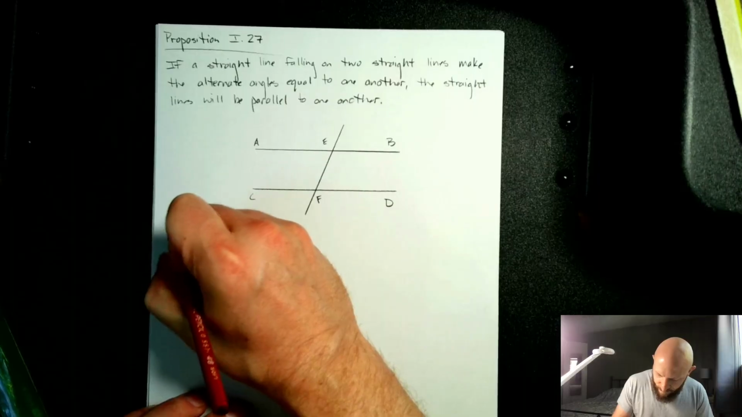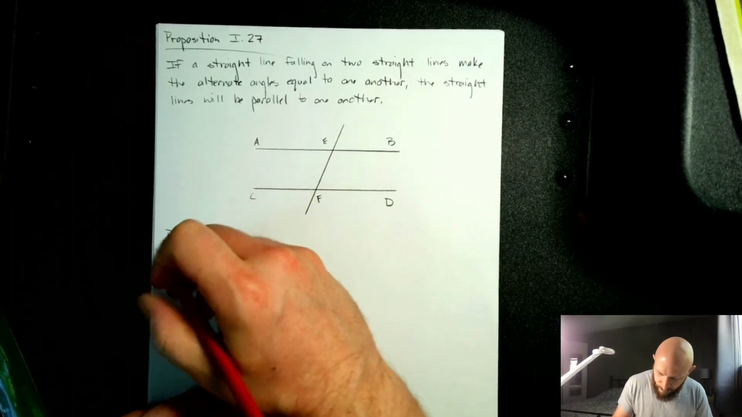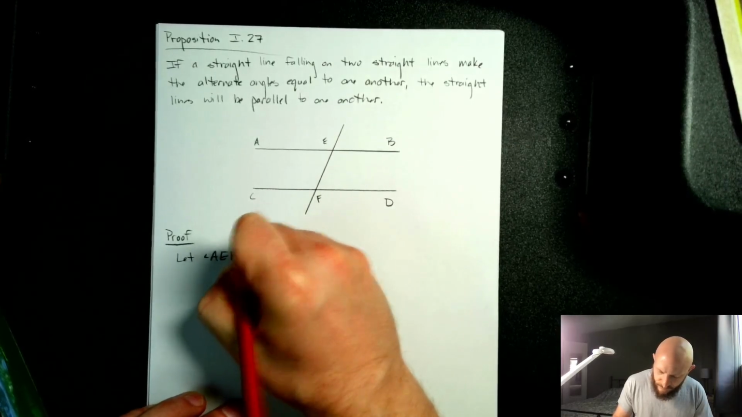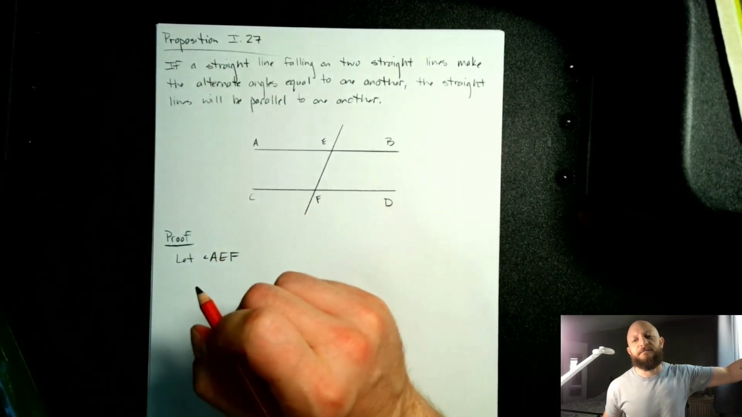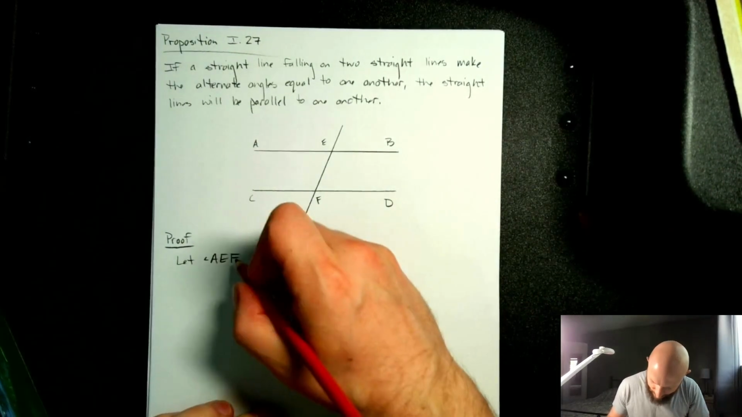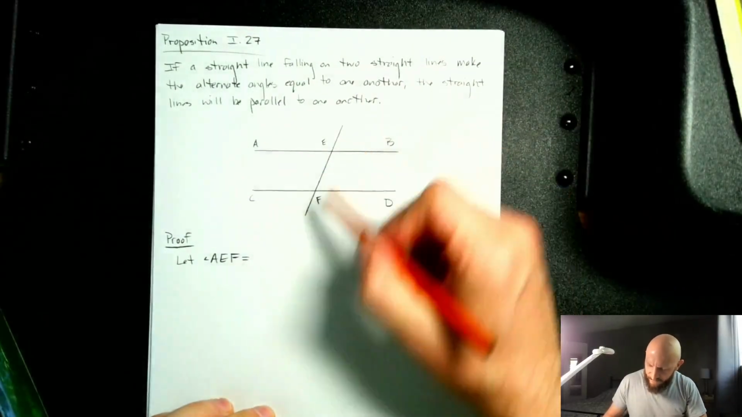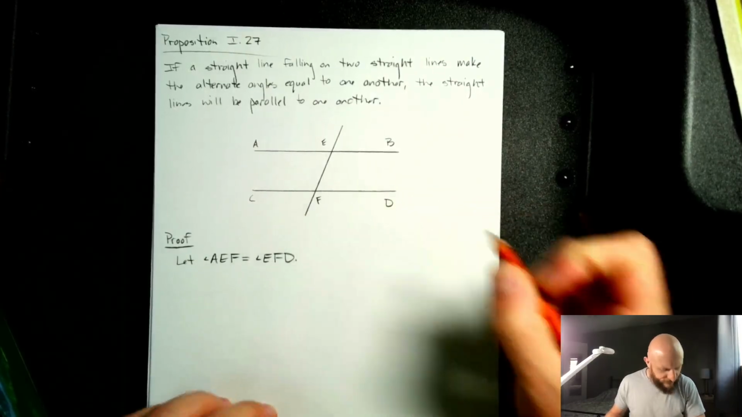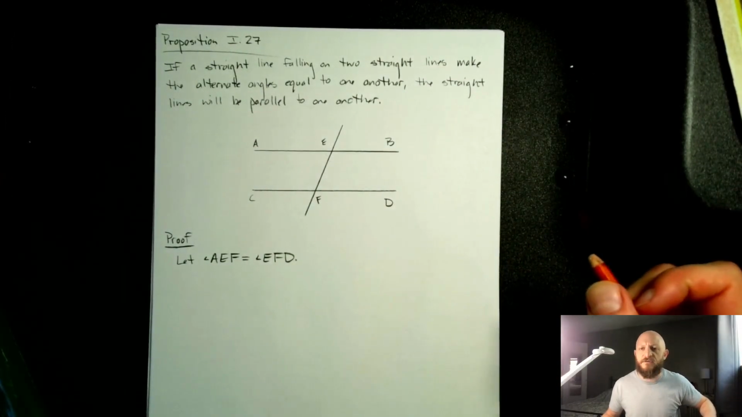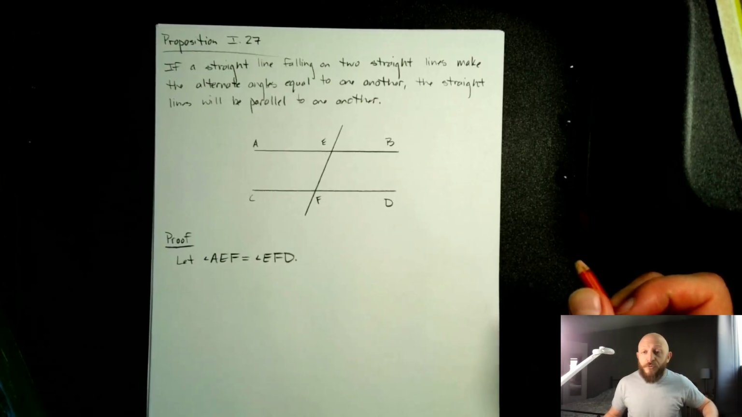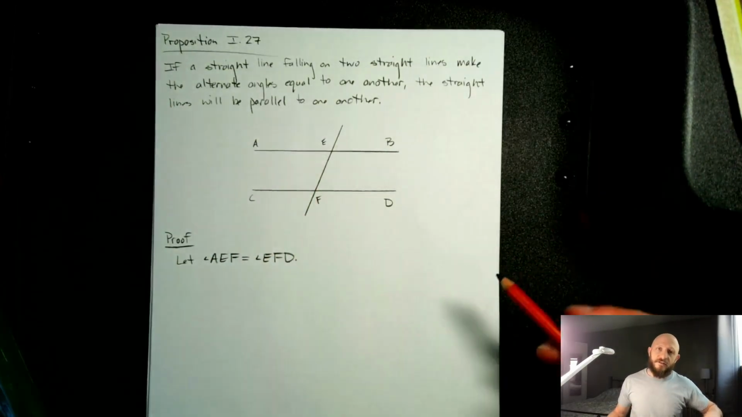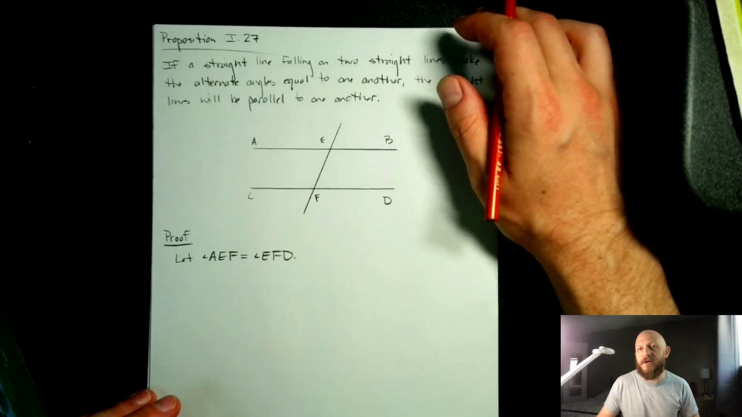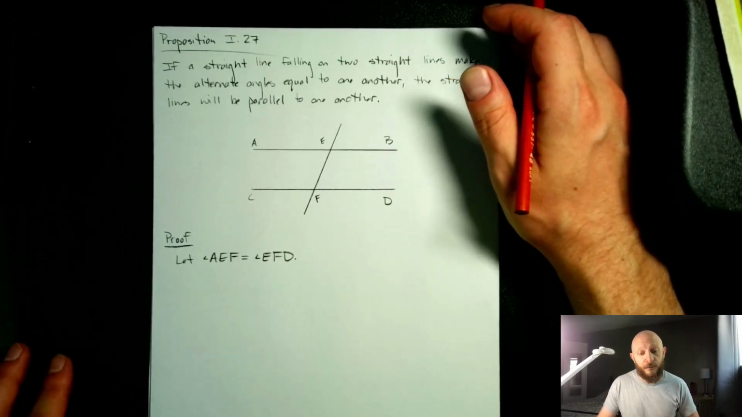So proof, we'll say let angle AEF be equal to angle EFD. That's the hypothesis. We're saying that AEF is equal to EFD. What we want to prove is that AB is parallel to CD. That's a really strong claim, saying that AB never touches CD. How do you prove that?